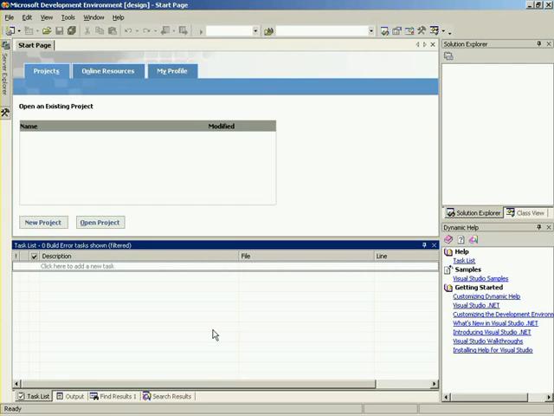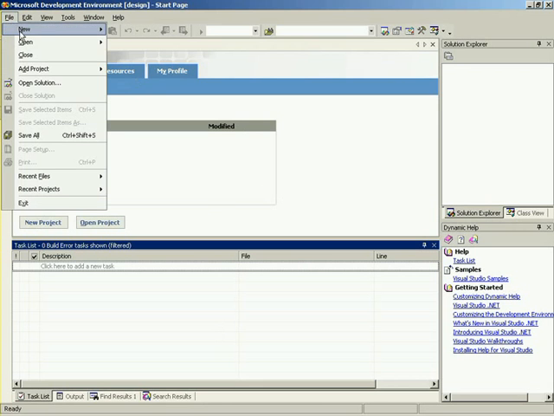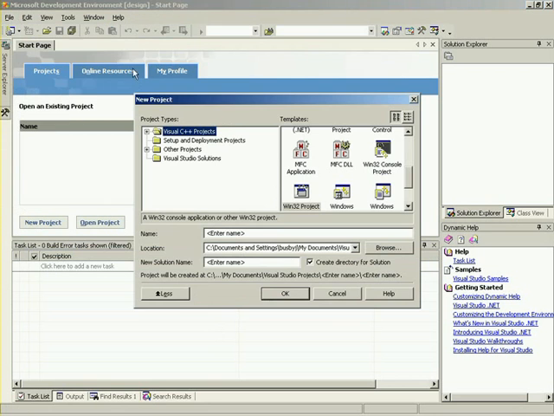Right. And the project thing, let me go ahead and bring your attention back up to the whole start page. This area is really cool when you start working with multiple projects, being able to see when they were last modified, a list of them quickly, et cetera. Right. I just wanted to add that. Okay, Joel, so what do we need to do to make a program? So we can go ahead and press New Project, or we can go to File, New, and then actually create a project. Okay. So let's go ahead and do that.